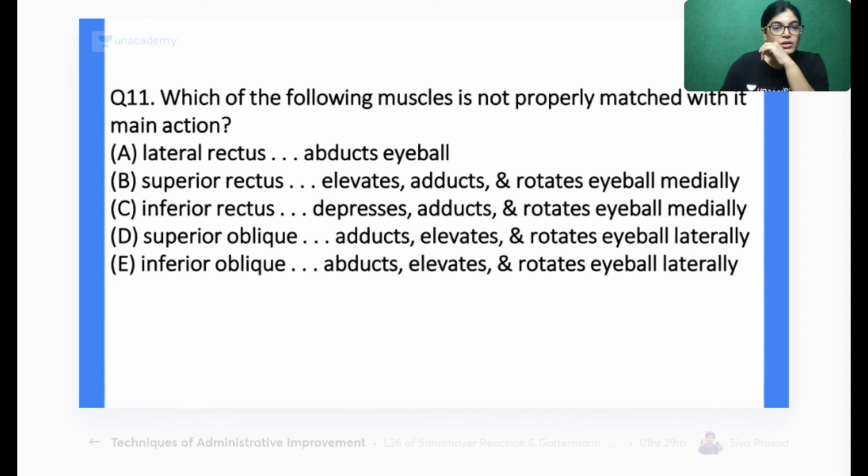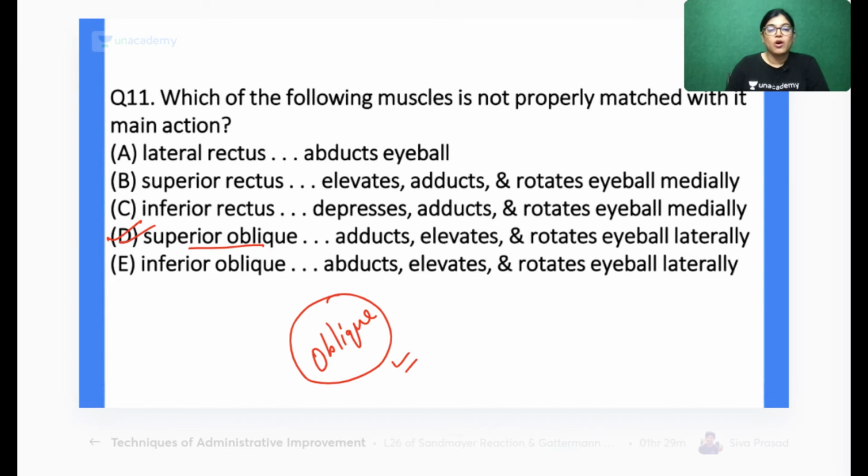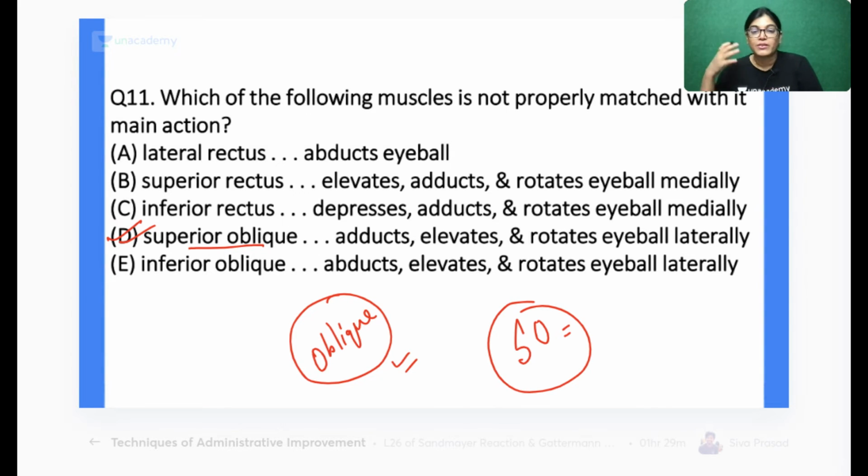Mcqs is leading. The correct answer is D. When I was taking the class on the orbit and extraocular muscles, I told you that the oblique muscle causes the action opposite to its name. So when I'm talking about superior oblique, it will not cause elevation, it will cause depression. It will not rotate the eyeball laterally, but it will rotate it medially. And it is active in abduction. So totally the action of superior oblique muscle is wrong.